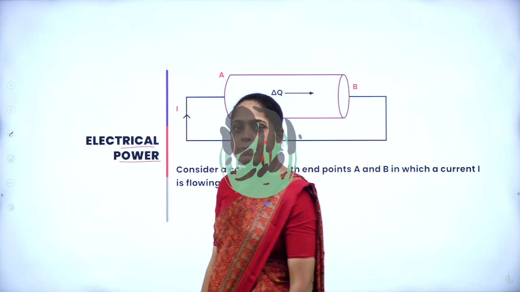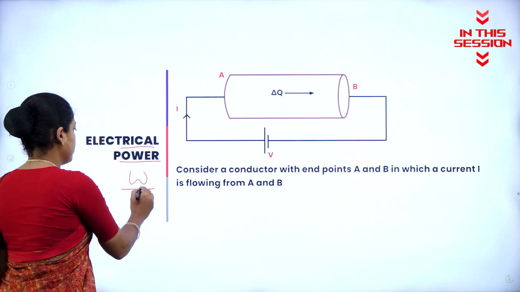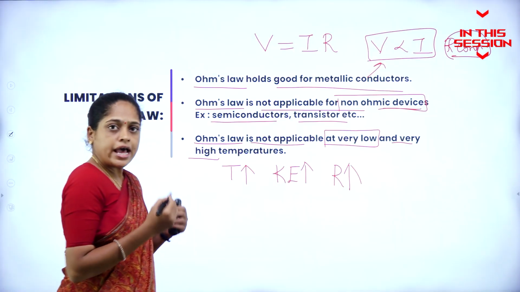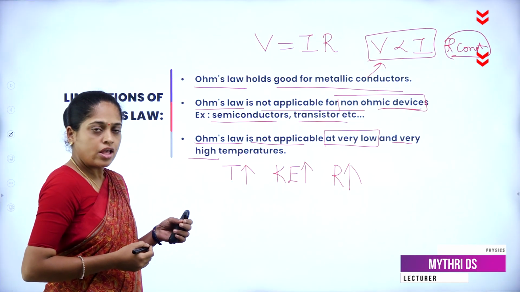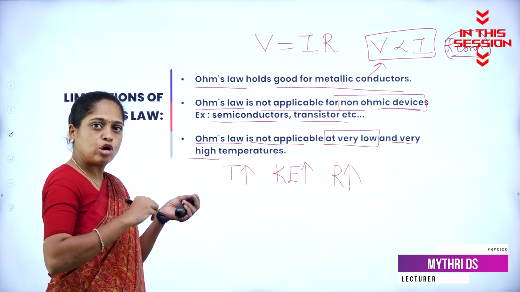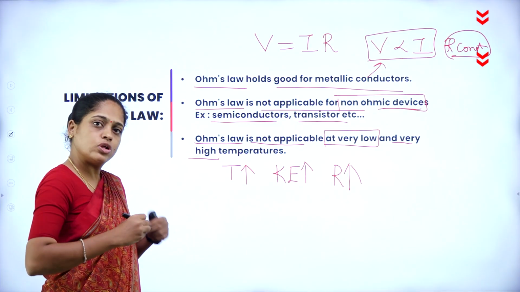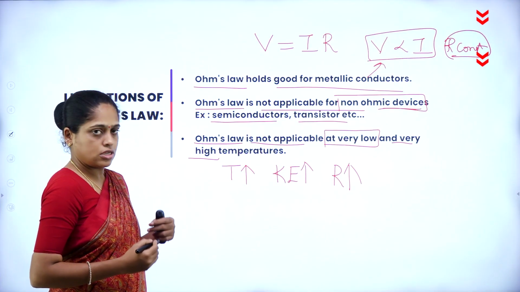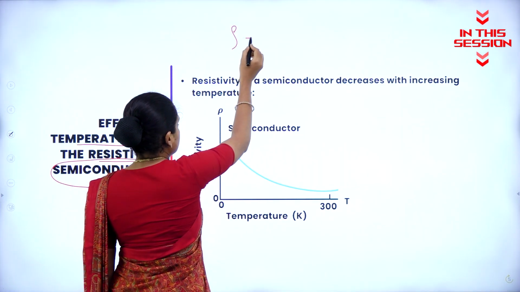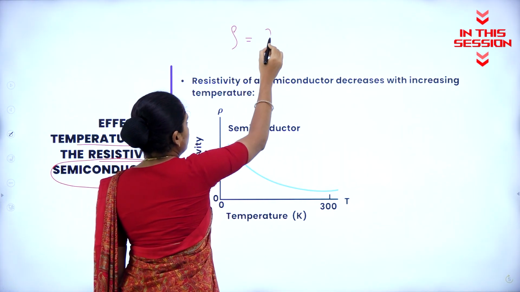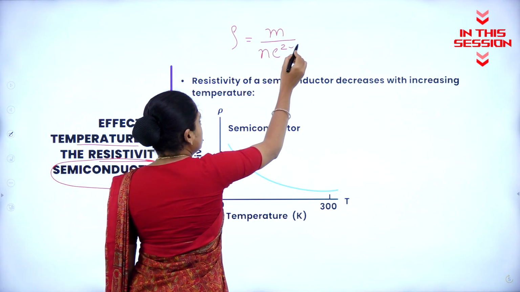What is power? Power is the rate of doing work. Power is given by W by T. As the temperature increases, electrons move faster. While they move faster, they collide with the positive ions which are in the conductor. So the resistance also increases. To understand this, again consider the resistivity expression. Resistivity is equal to M by N E square tau.